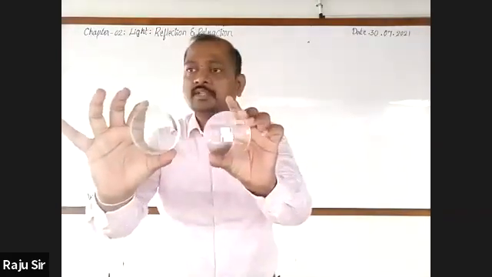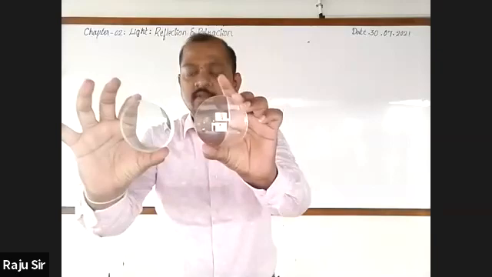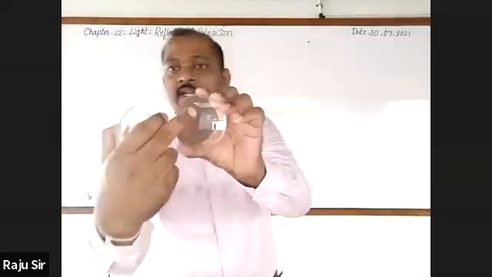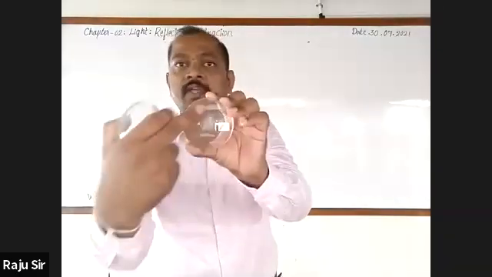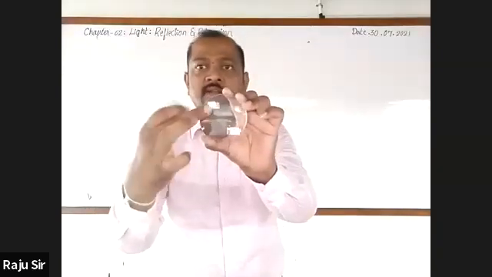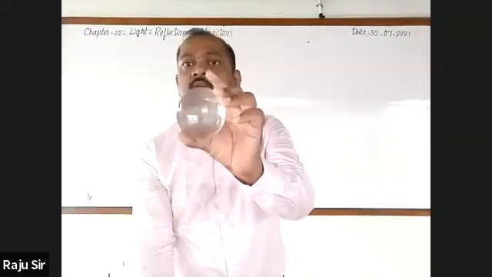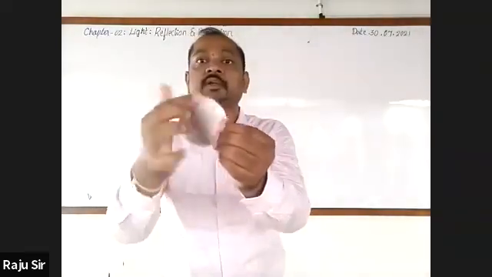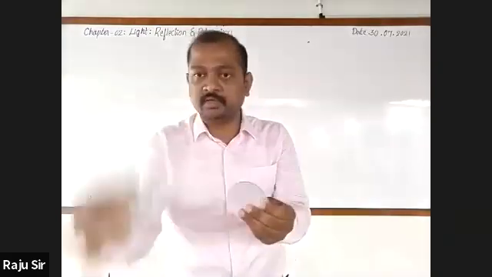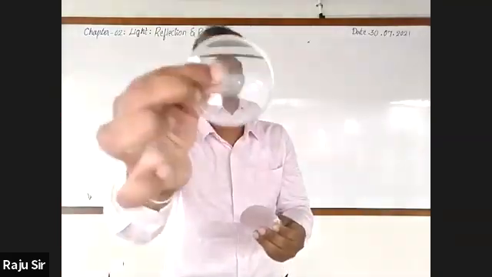Could you tell the reason? Lenses are thicker at the edge and thinner at the middle. The surface of the transparent material is not flat. It is curved, and even this is also.